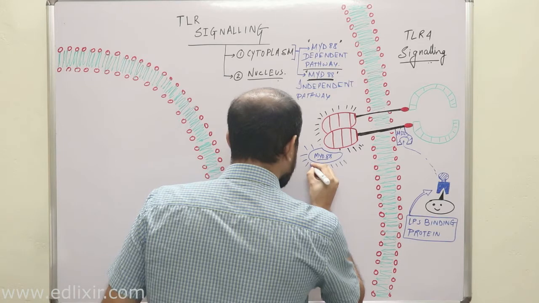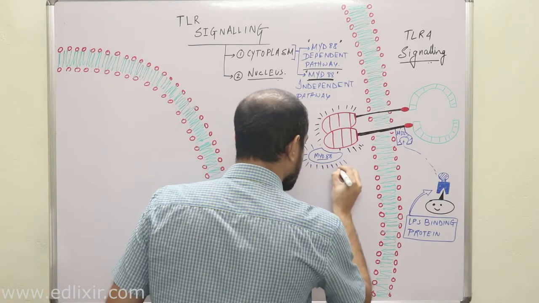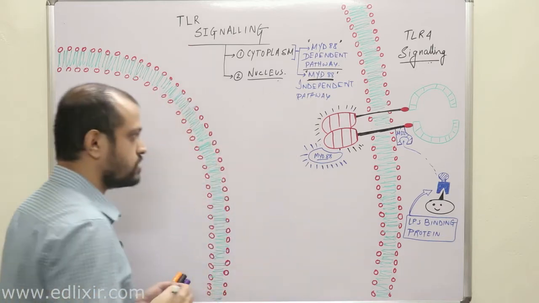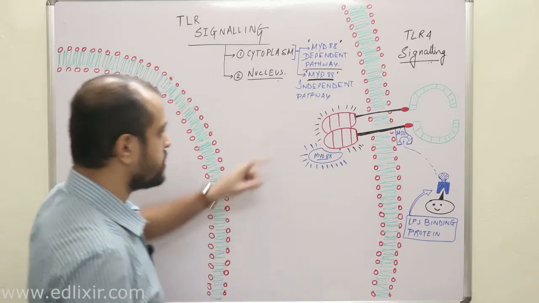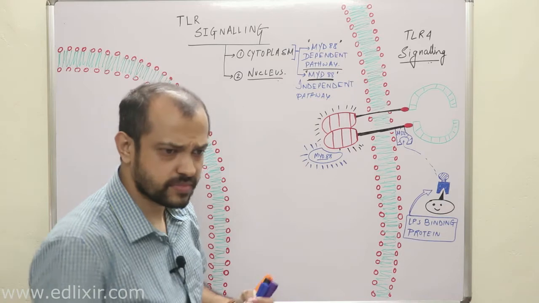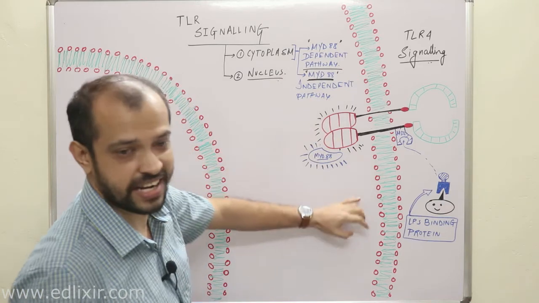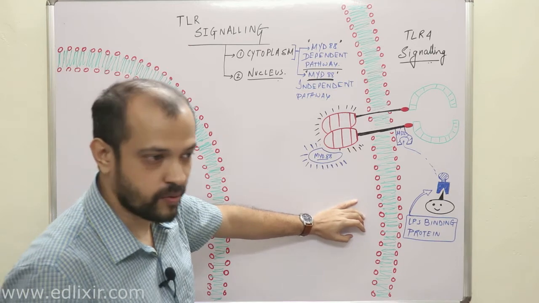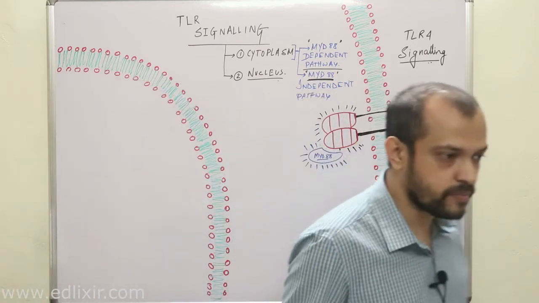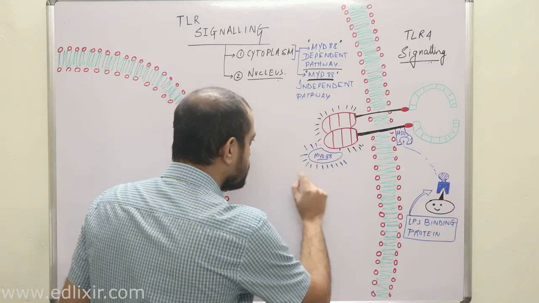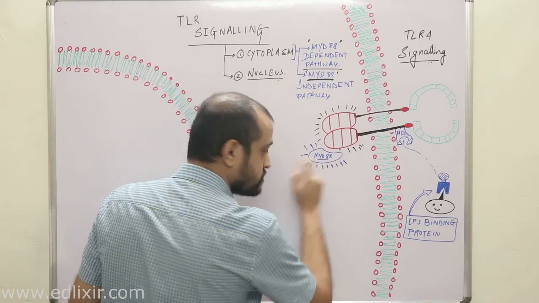Some people say that when MyD88 gets activated, the downstream signaling starts. There can be a good debate whether MyD88 is activated first or not. If you go to any book, they show MyD88 directly associating with the TIR domain.